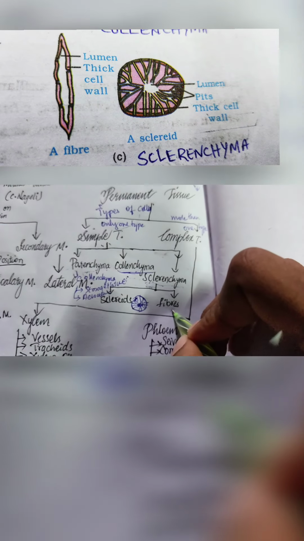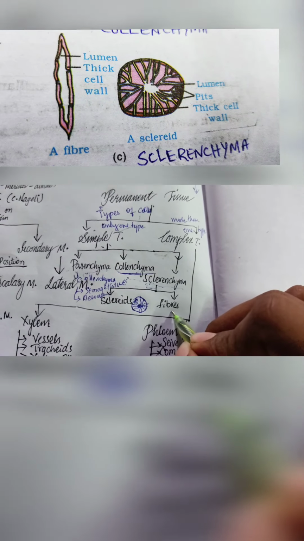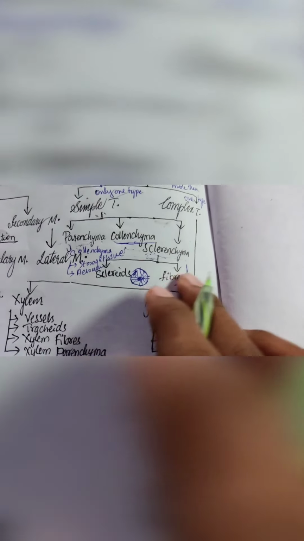Fibers we can see in the pulp of fruits like guava. We can see the fibers, they are long, slender, fiber-like. They will provide stability.